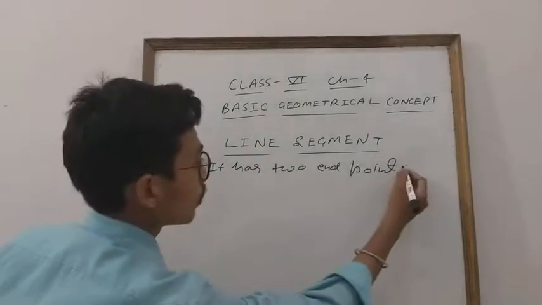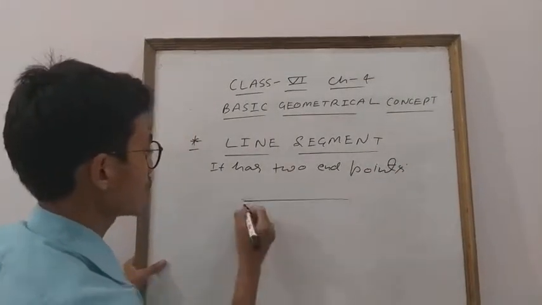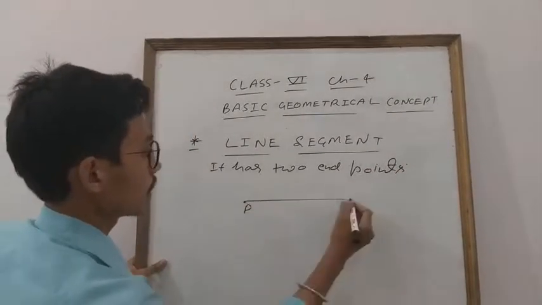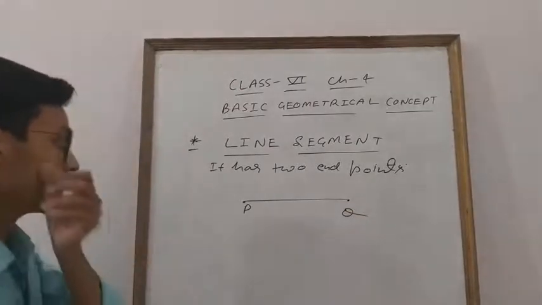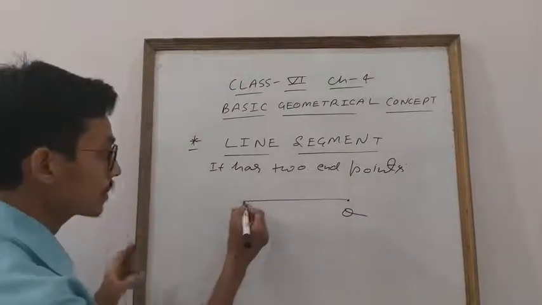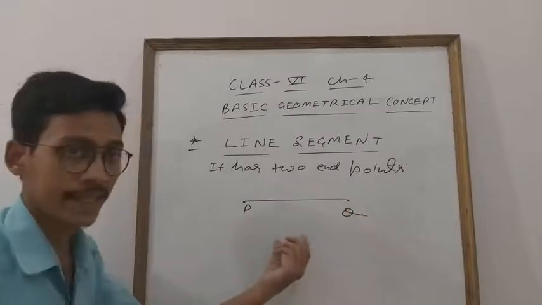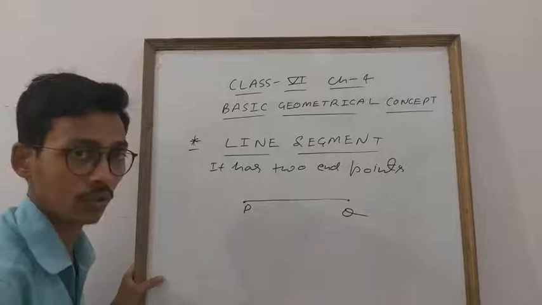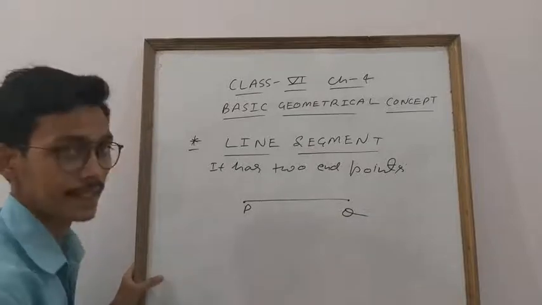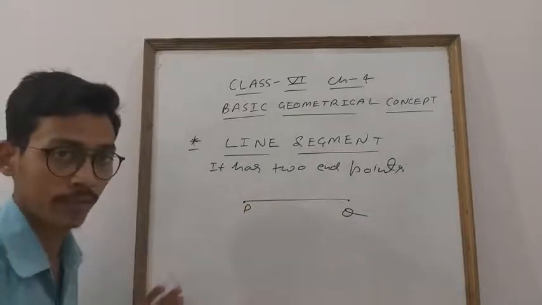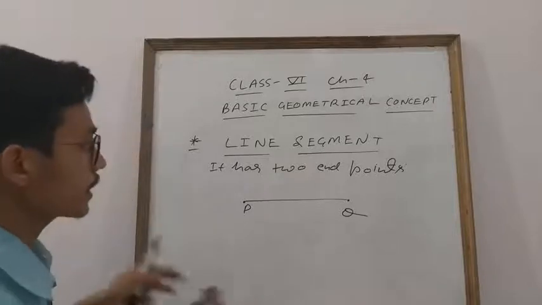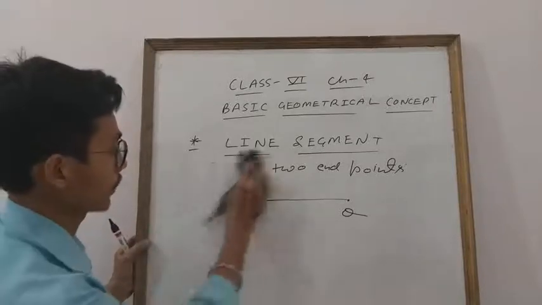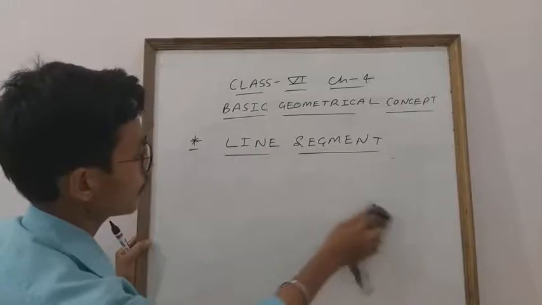For example, again, let us assume this is P, this is Q. Now, students, this is the line segment. Here two dots represent the end points of the line segment. That is, you cannot increase the length toward P, you cannot increase the length toward Q. Clear everyone? So this is about the line segment. A line segment has two end points. If anyone asks you, you will give this answer. We cannot extend the length in any direction.